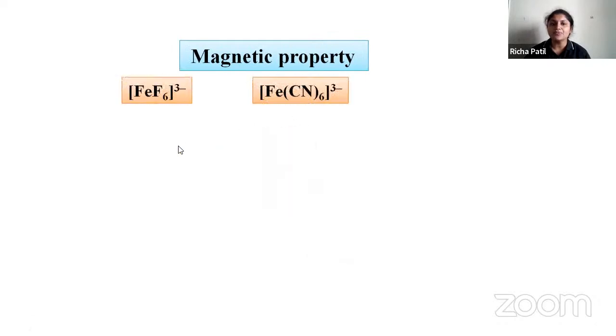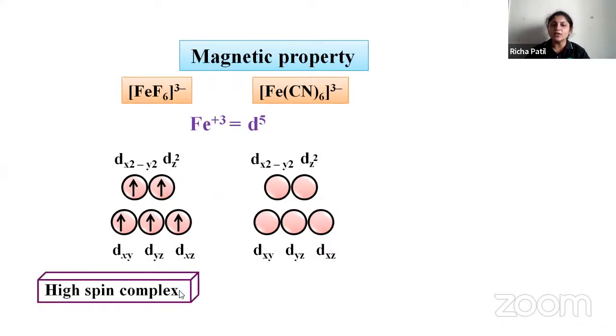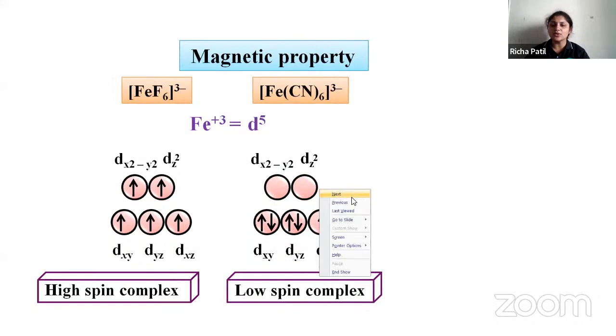Now the magnetic property of these two compounds. In case of FeF6 3 minus and Fe(CN)6 3 minus, Fe is plus 3 in both cases. The electrons present in the d orbitals will be 5. So how will the splitting take place? FeF6 3 minus will undergo a high spin complex, and in case of Fe(CN)6 3 minus, it will undergo a low spin complex.